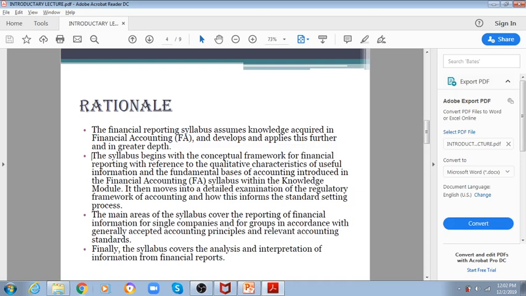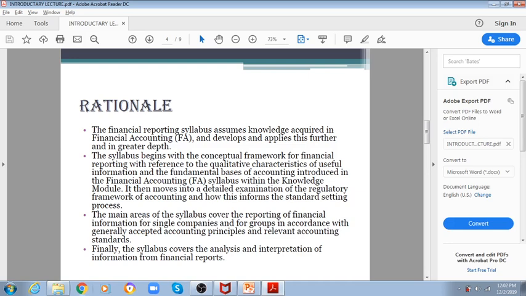So, moving forward, the syllabus begins with the conceptual framework for financial reporting, with reference to the qualitative characteristics of useful information. Again, we normally study the conceptual framework in FA as well, or in F3. So again, the conceptual framework is coming here. It is still applicable here, and it is still applicable in SBR as well. So you cannot ignore the conceptual framework.